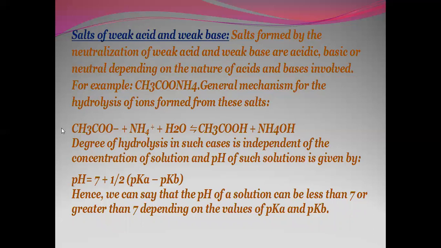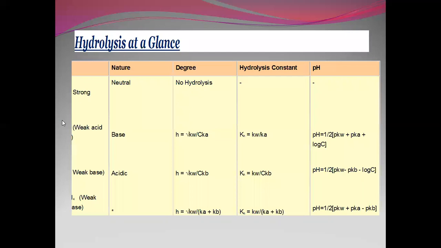Salts formed by the neutralization of weak acid and weak base are acidic, basic, or neutral depending on the nature of acids and bases involved. For example, ammonium acetate. General mechanism for hydrolysis of ions formed by these salts: acetate giving you acetic acid and ammonium hydroxide. Degree of hydrolysis in such cases is independent of concentration of solution and pH of the solution is given by 7 plus half of pKa minus pKb. Hence, we can say that the pH of the solution can be less than 7 or greater than 7 depending on the values of pKa and pKb.